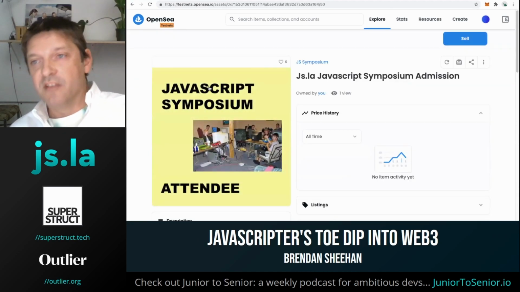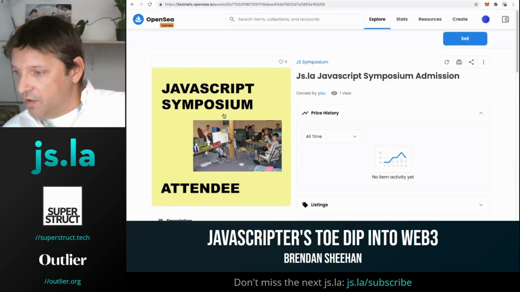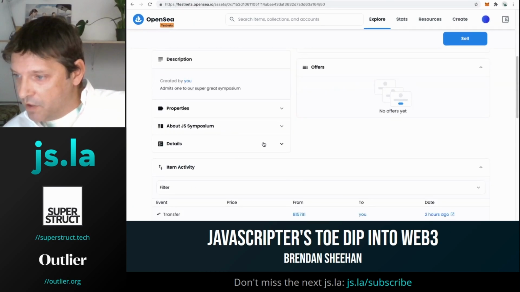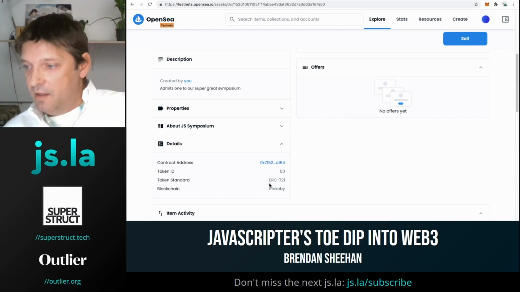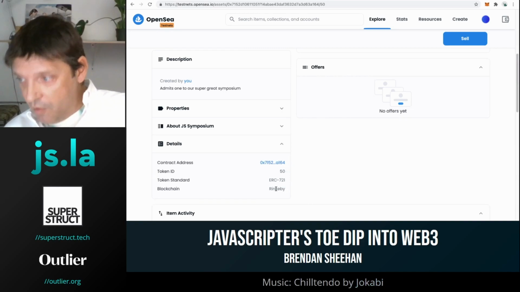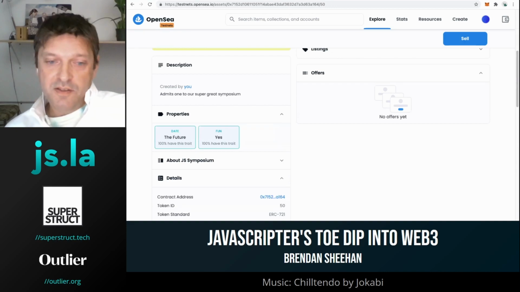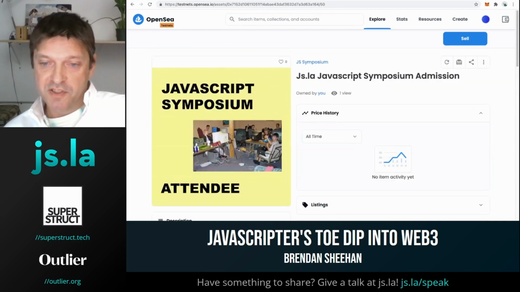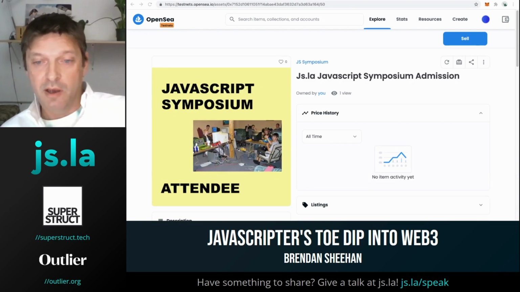So here is an example of our JavaScript Symposium attendee NFT, and it's glorious. There's a little bit of data that we can check: the details of the transaction, the contract address, the token ID, the ERC 721 token standard, the blockchain that it's on. There's also a few properties in here. The date is in the future, and is it fun? Yes, it is. So now we have a merit badge representing our participation in this event. And perhaps at future symposiums, we can show off our OG status by holding this token in our wallet.